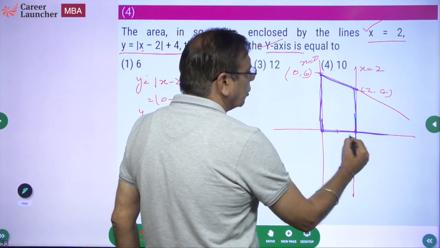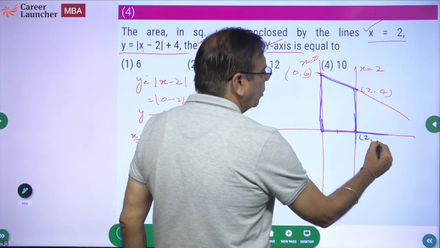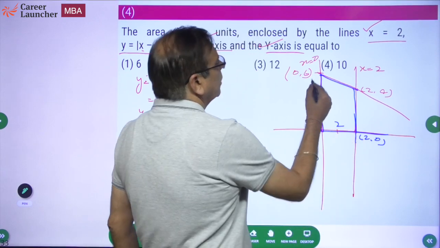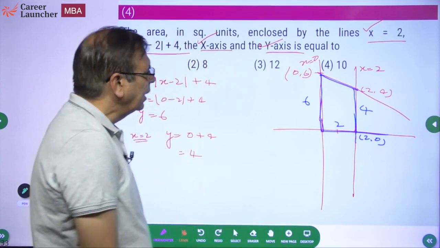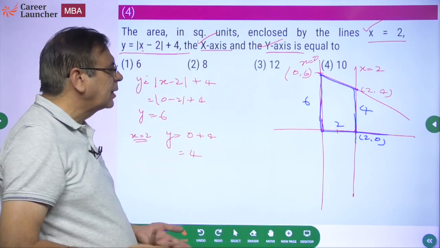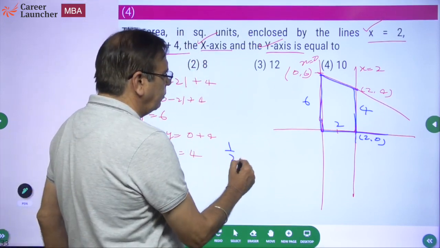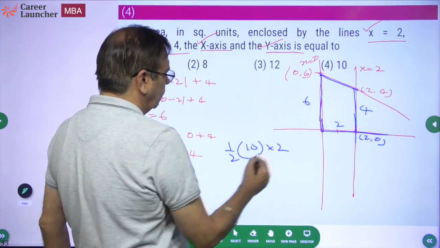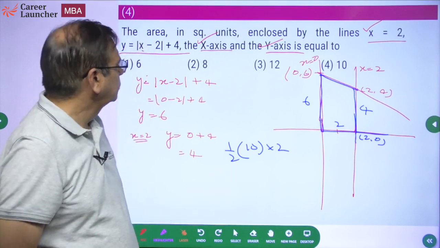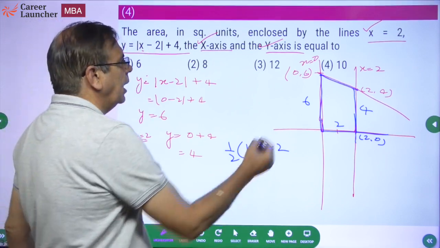Now what is this point? x equal to 2. So this is (2, 0). Also this is 2 units. This is y equal to 6, 6 units. And y equal to 4. What is the area of a trapezium? Half the sum of parallel sides into the distance between them. So half of (6 plus 4), 10, into 2. So 5 into 2, 10 units becomes the answer.